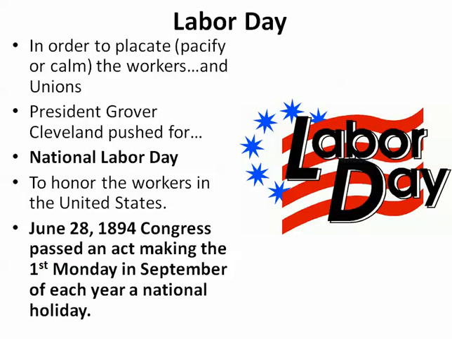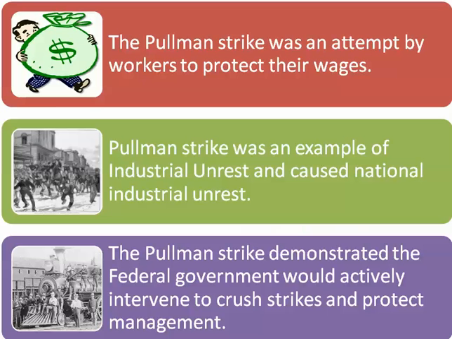So we learned three things from this strike. Okay, number one, we learned that the Pullman strike was an attempt by the workers who worked for Pullman to protect their wages. All they wanted to do was protect their money that they were making by working. Laborers or workers working, they wanted to protect their wages because his rents were too high, utilities were too high. It was like they were working for free. So all they wanted to do was protect their wages. They wanted to be fair.